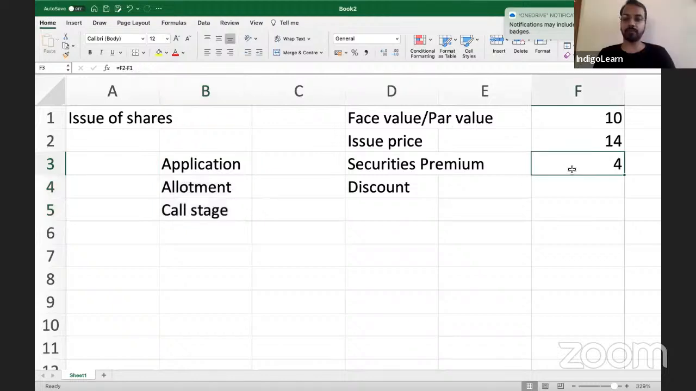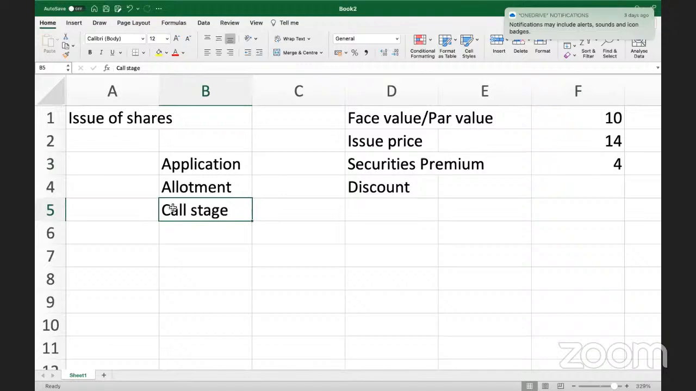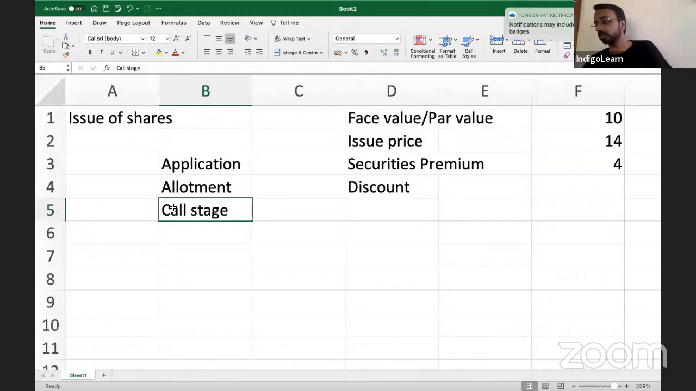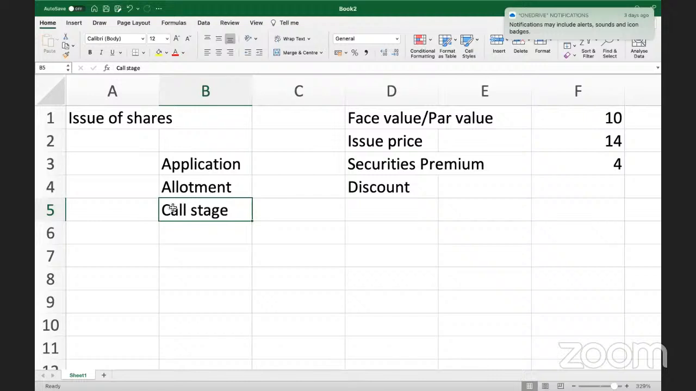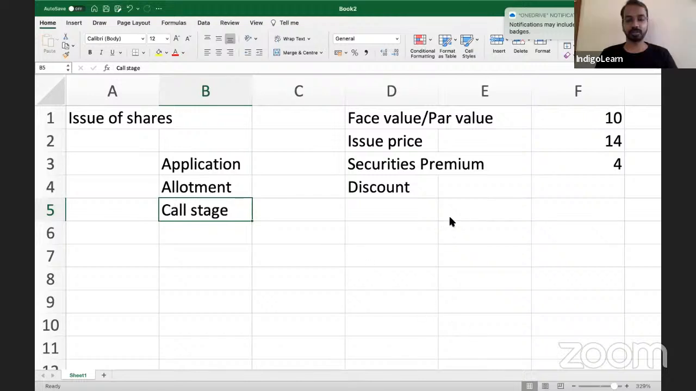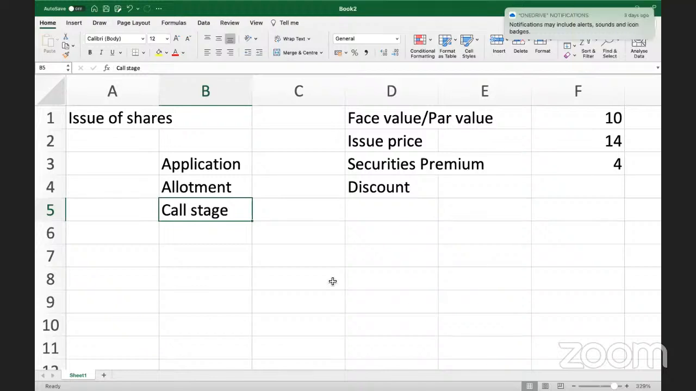So the company has to collect 4 rupees of premium. Will it collect at application stage, allotment stage, or call stage? Allotment stage. Allotment or call. Can it not collect at application stage? No, sir. Who said we cannot collect at application stage? Sir, generally it happens at allotment, but if the question says it is to be collected at application stage, then it will be.